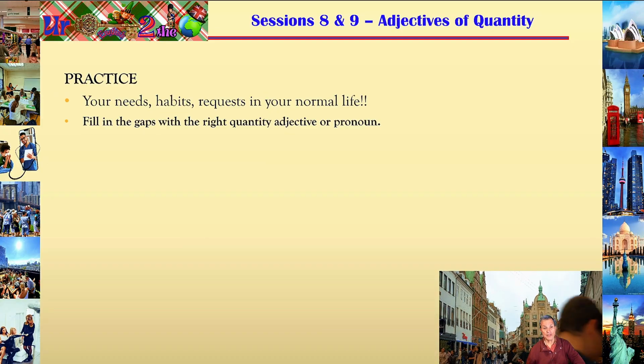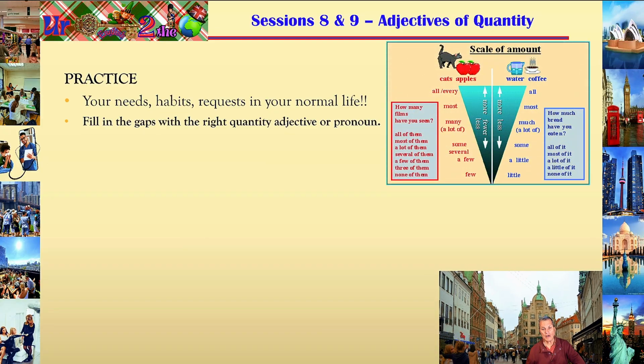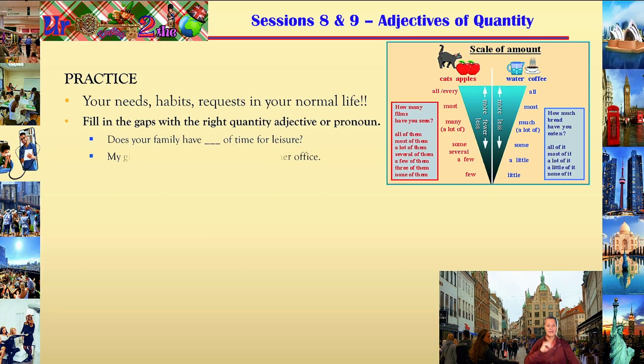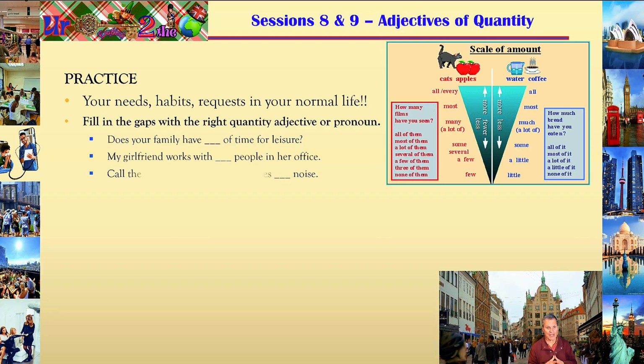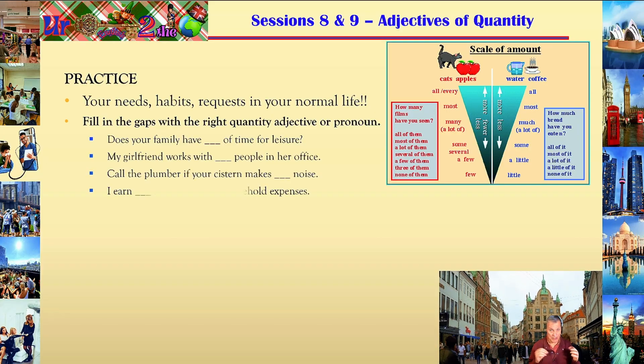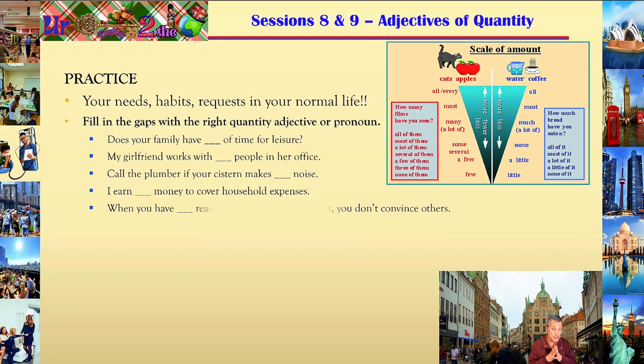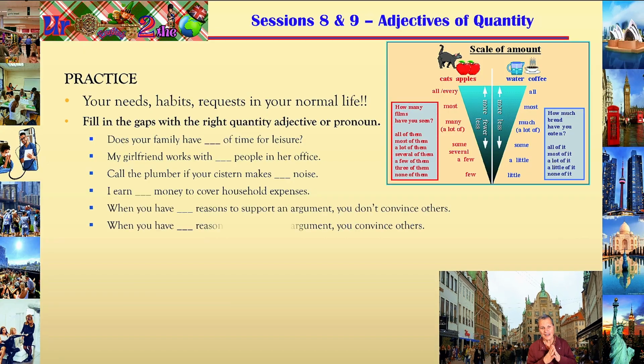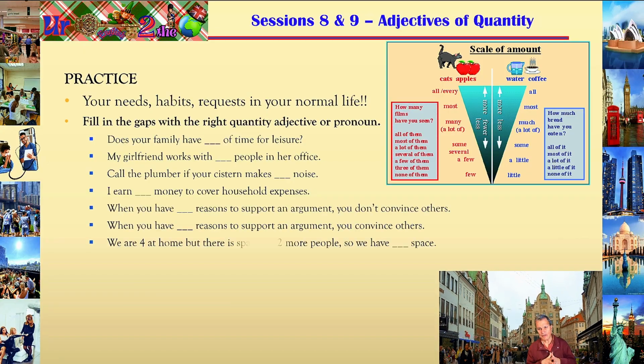Fill in the gaps with the right quantity, adjective, or pronoun. And here you have the sentences with the gaps, and depending on the context, you have to know which adjective or pronoun you have to use.